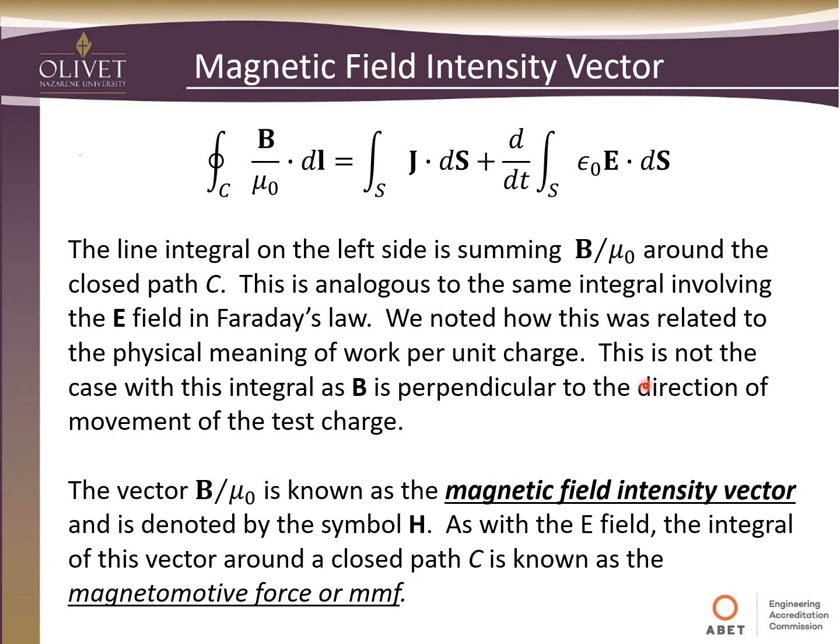So defining new terms again here, this vector that we're integrating is known as the magnetic field intensity vector. And so we can denote this now by the symbol H. So B is the magnetic flux density, H is the magnetic field intensity vector. As with the E field, the integral of this vector around the closed path C is known as the magnetomotive force, or MMF, whereas when we did the E field, that was the electromotive force, or EMF.